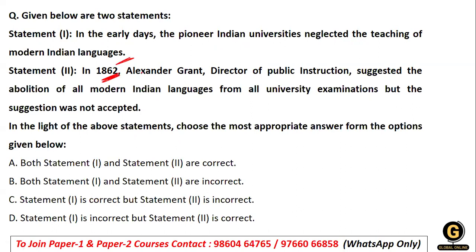So in 1862, Alexander, Director of Public Instruction, suggested the abolition of all the modern Indian languages from the university, but the suggestion was not accepted. So when we look at the statement, in earlier days Indian universities neglected teaching modern languages, as instructed by Alexander. He suggested that all the modern languages be abolished from the university examination, and that was his suggestion. So yes, the statement is true, and the second statement also stands to be true.